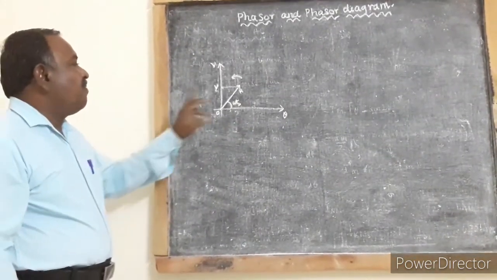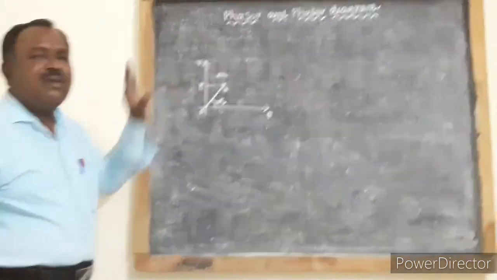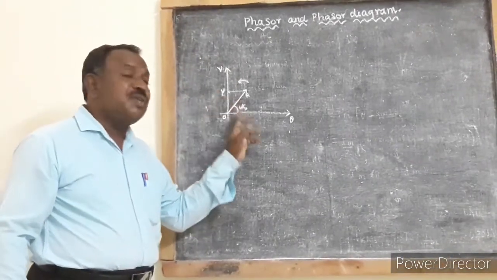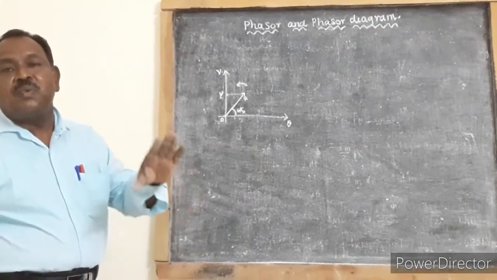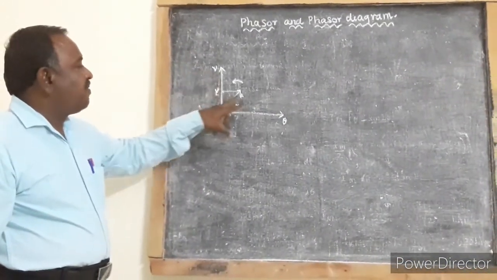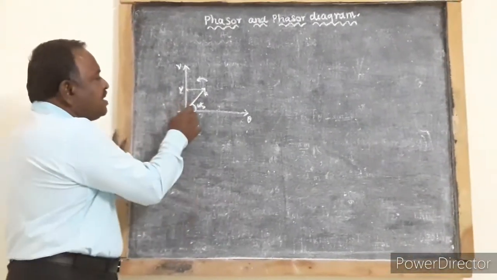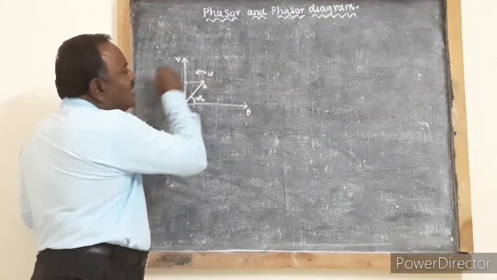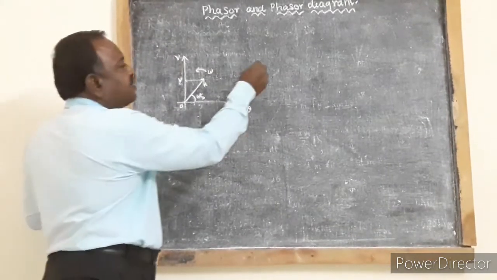Then this phasor is rotated with a constant angular velocity omega, which is equal to the angular frequency of the AC voltage or current, in the anti-clockwise direction.